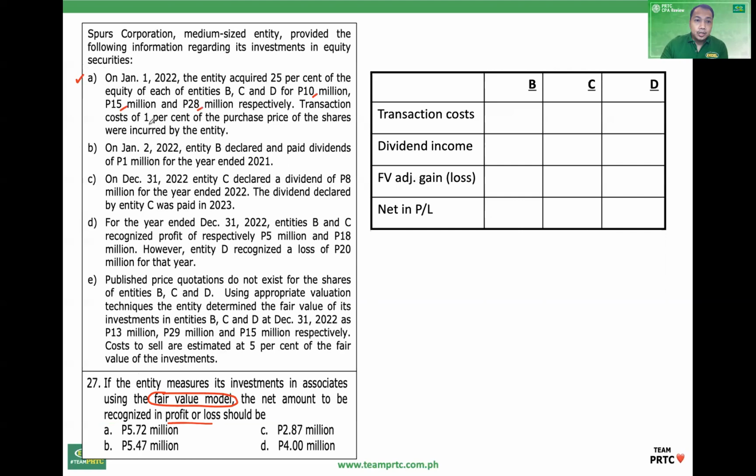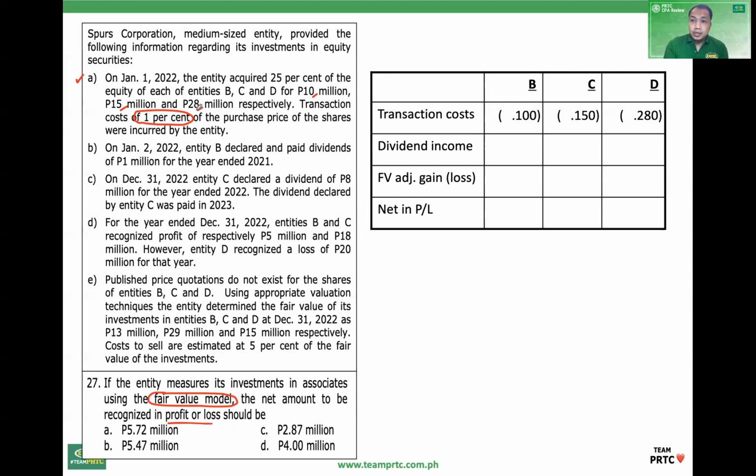Okay, transaction cost expense. So 1% of the purchase price. So B, 10 million times 0.01. C, 15 million times 0.01. D, 28 million times 0.01.